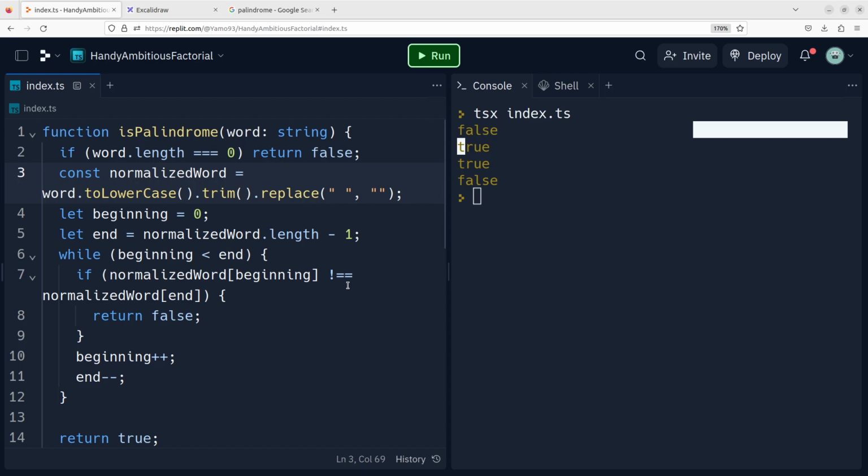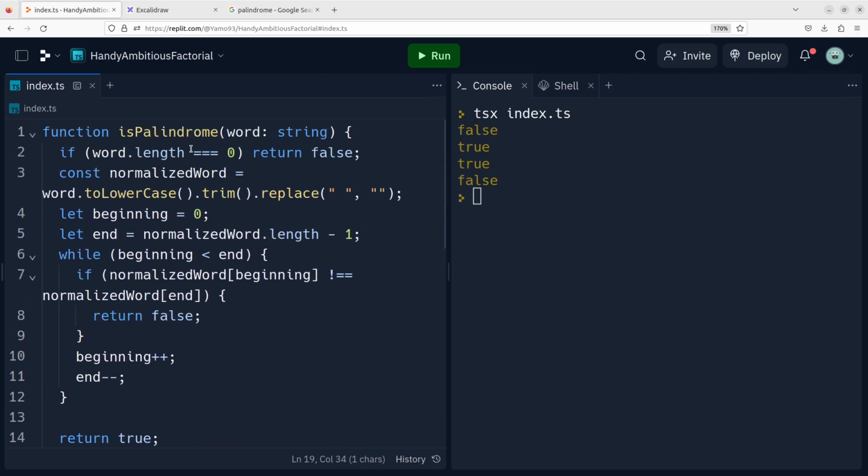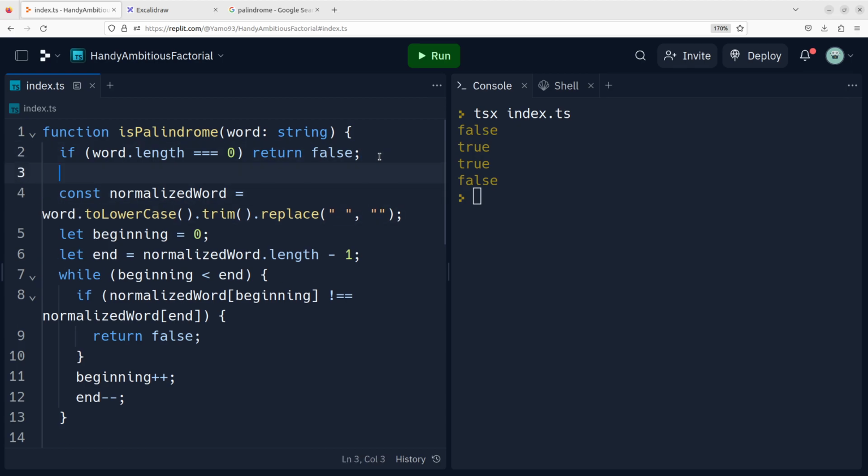Yes, and this returns the correct outputs, right? So the first one should be false because it's not a palindrome if it's an empty string. Madame is correct because it is a palindrome. Nurses run is also correct, even though we don't care about the empty spaces and we don't care about the uppercase. And the last one is of course false because it's not a palindrome. The word palindrome is not a palindrome. So I hope this code makes sense to you.